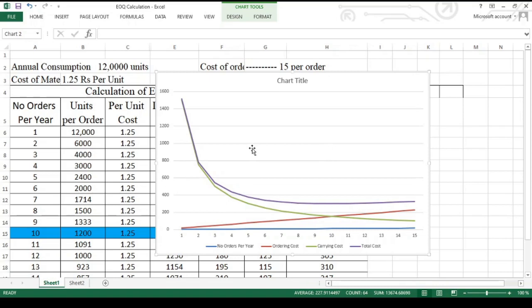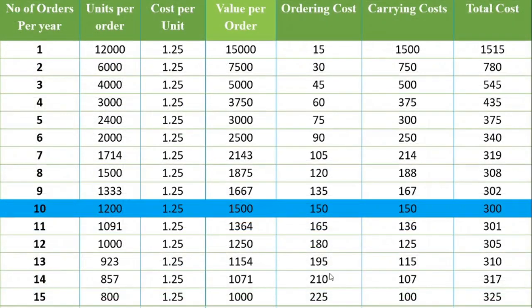Now we can see this in the PowerPoint slides. If you observe over here, as the number of orders increases, order size decreases and ordering cost increases. That means the relationship between these two is inverse.